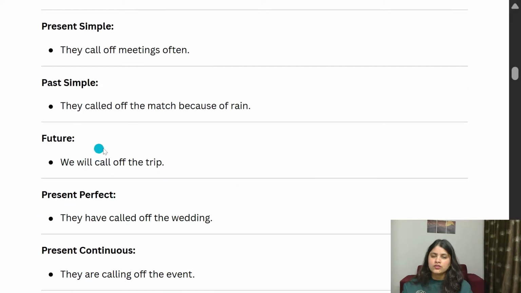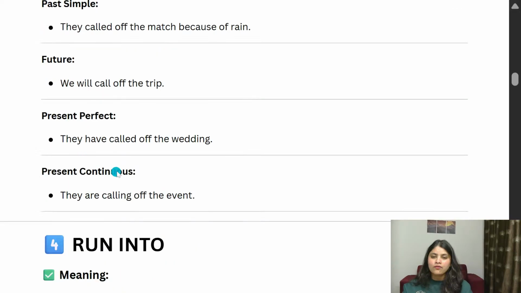And in future you just have to add will. We will call off the trip means we will cancel the trip. Now we have present perfect. They have called off the wedding. So they have called off means cancelled the wedding. Okay. Why am I adding present perfect? So you can also understand verb 3. Call off is verb 1, called off is verb 2 form, and called off is verb 3 form. Got it? In present perfect, you have to use verb 3 form. That's why I added one sentence in present perfect also.